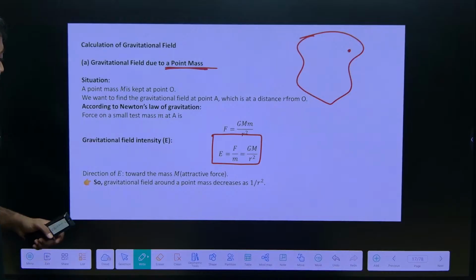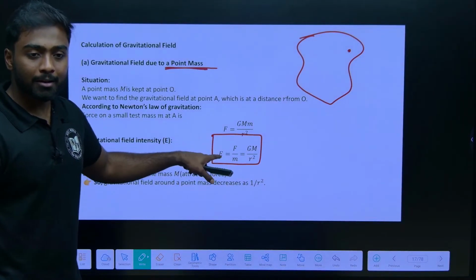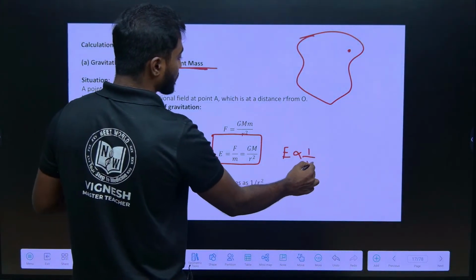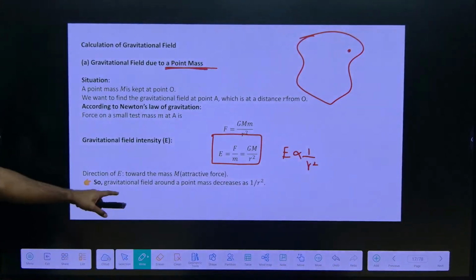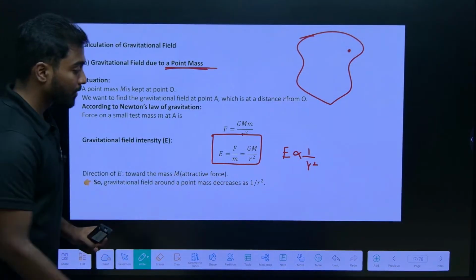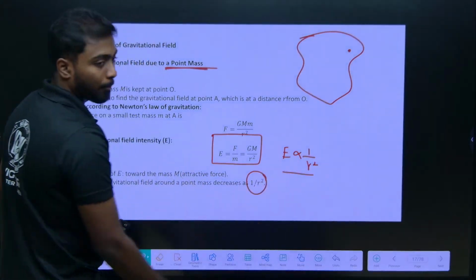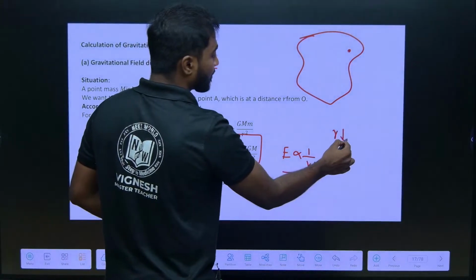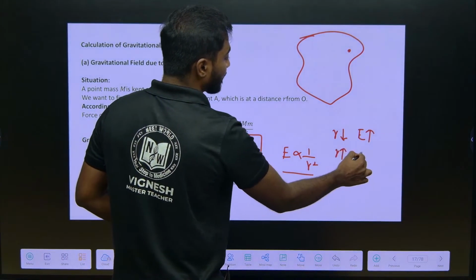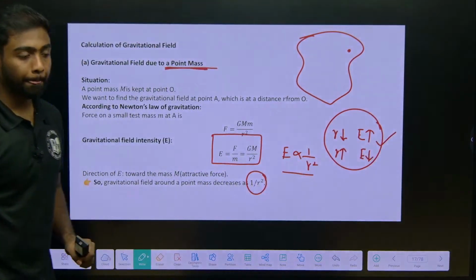When r increases, field strength decreases. E is inversely proportional to r square. So, the gravitational field around the point mass decreases as 1 by r square. When r decreases, E increases. When r increases, E decreases. So, this is the concept.